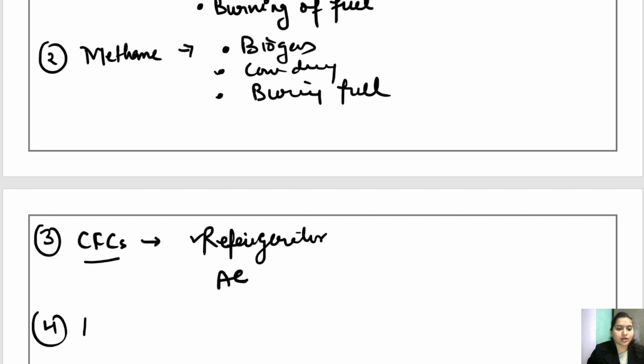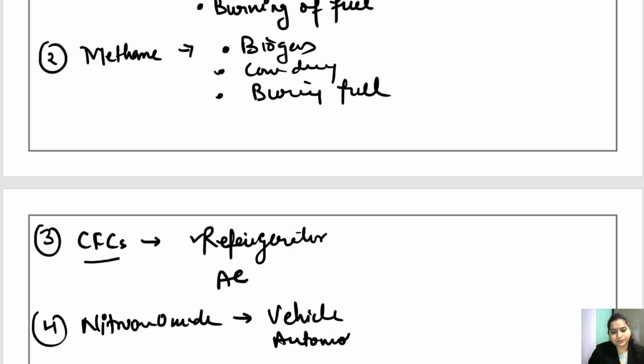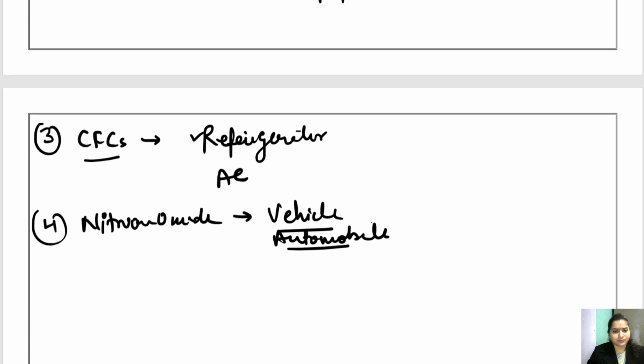Then let's talk about the oxides of nitrogen, that is nitrous oxide. It is released from the vehicles and automobiles. So children, घर में जितने लोग होते हैं ना उतनी बाइक होती है या तो कार होगी. All right.